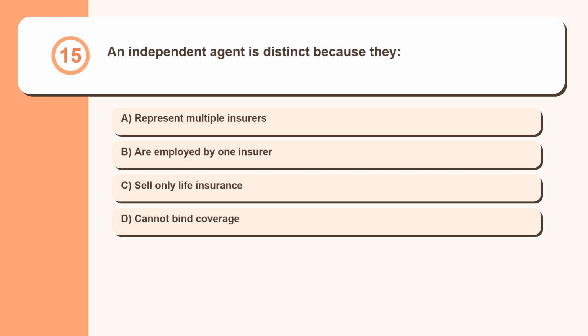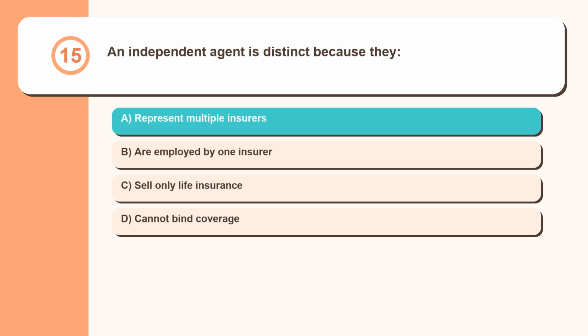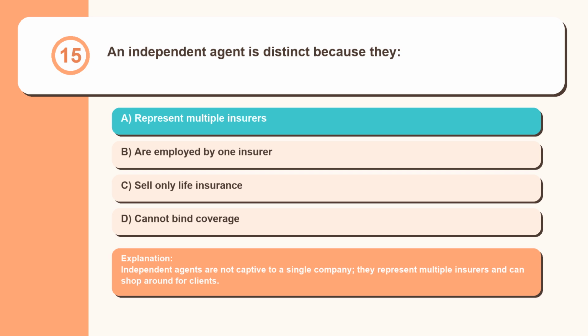Question 15. An independent agent is distinct because they represent multiple insurers, are employed by one insurer, sell only life insurance, cannot bind coverage. Independent agents are not captive to a single company. They represent multiple insurers and can shop around for clients.